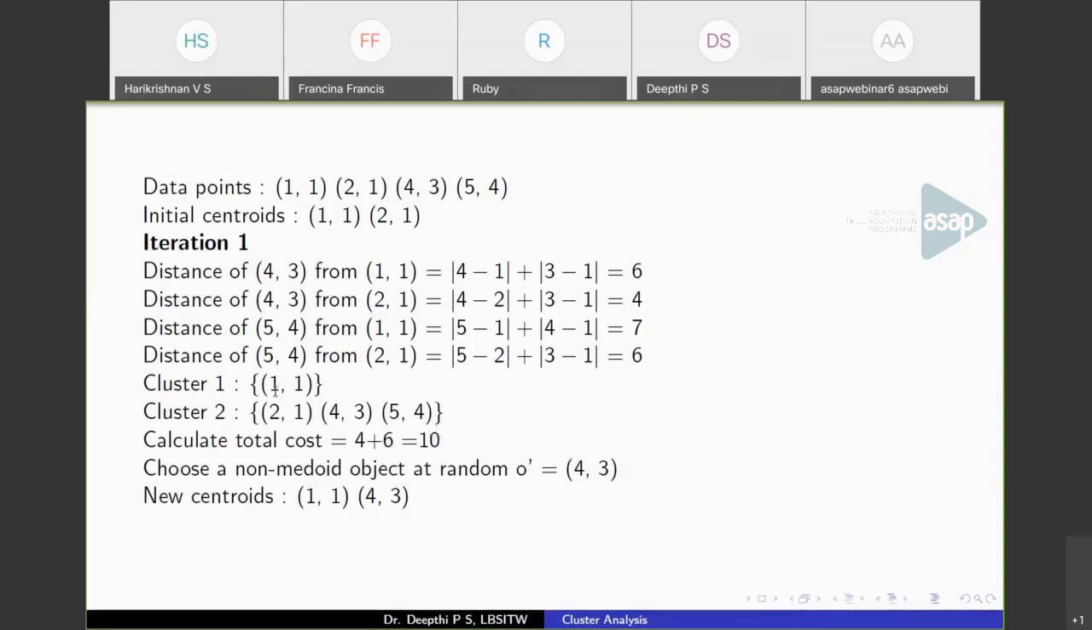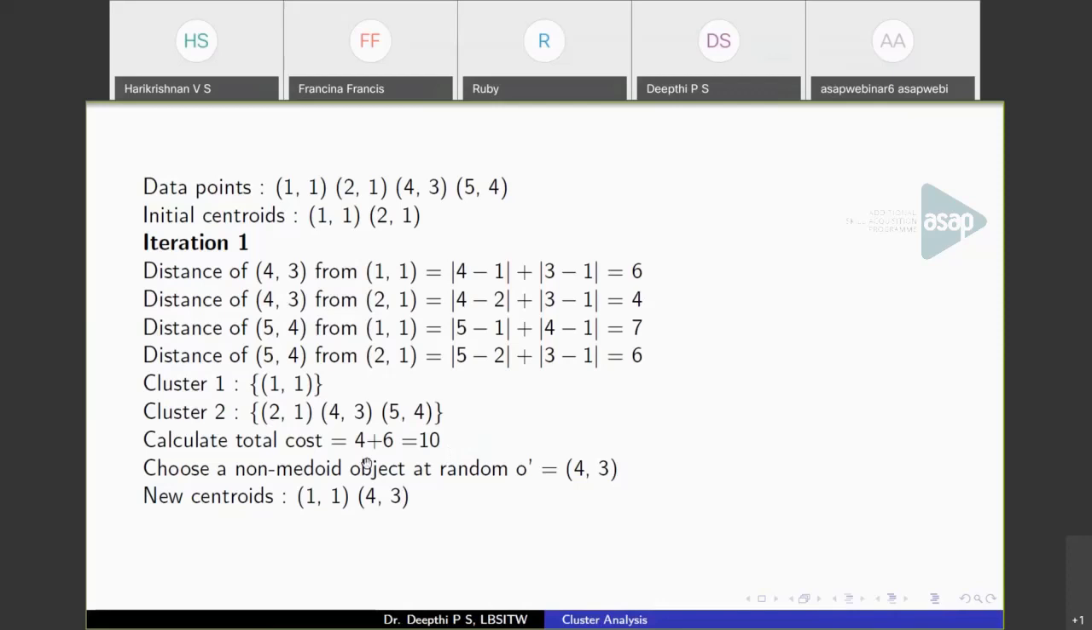Total cost will be distance of 4, 3 from 1, 1 is 4. The minimum value is 4. And 5, 4 from 2, 1 is 6. So this is the total cost error that we calculate. So 4 plus 6, that is 10.